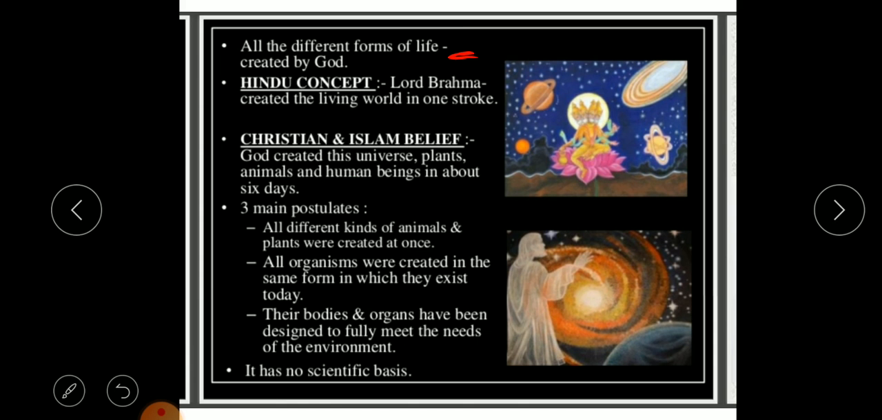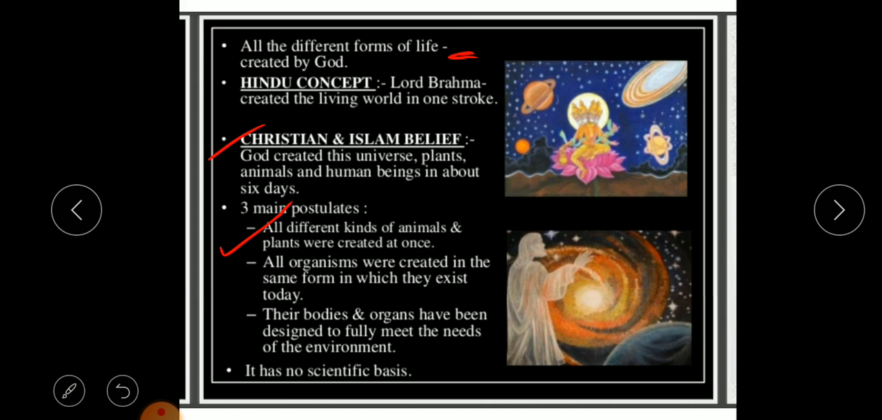Now, let us start with Christian and Islam belief. God created this universe, plants, animals, human beings in about 6 days, or someone says seven days. And the three main postulates for that, that is, all different kinds of animals and plants were created at once.